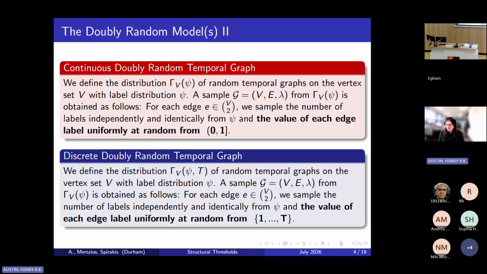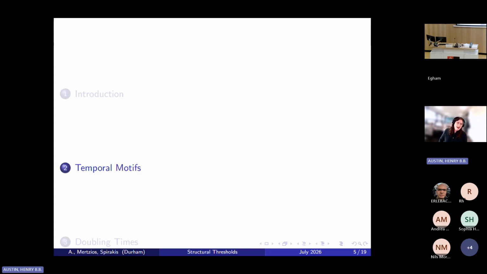So hopefully that makes sense and everyone has a clear idea of what the DRTG is. You can think of it as just a slightly more complicated Erdős-Rényi graph, if that is useful to you. But that's only half the title. The other half of the title is structural thresholds. And what do I mean by structural thresholds?